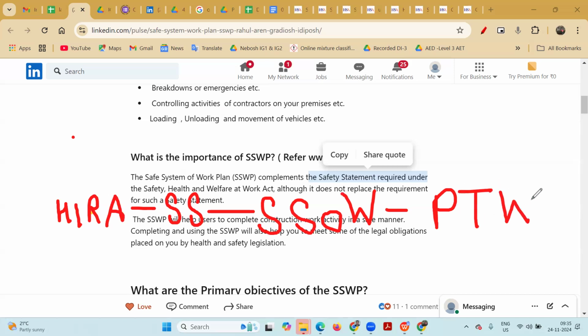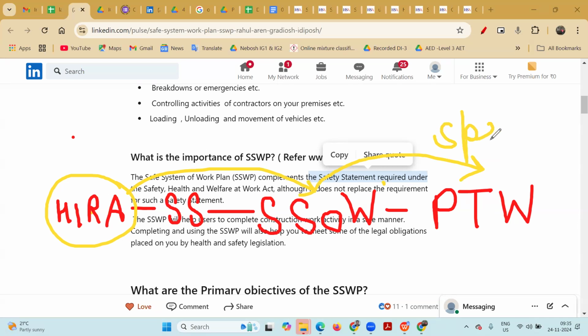So this is the way it will be, like our one friend was asking. This is the basic HIRA, basic hazard identification and risk assessment. Once we come to the safe system of work level, then we will find the specific risk, and for the specific risk, we are going to include it. Initially the team will cover the basic HIRA. The specific risk will come after the SSW is under preparation.